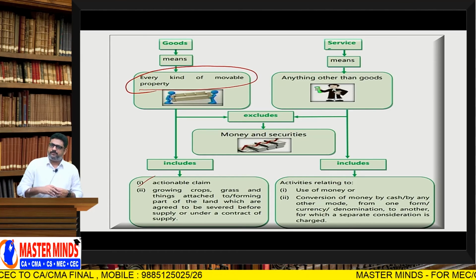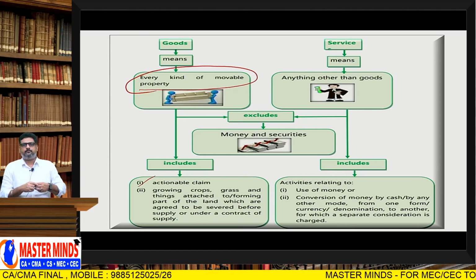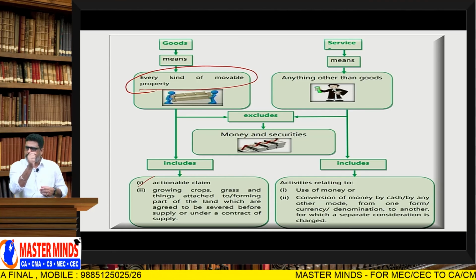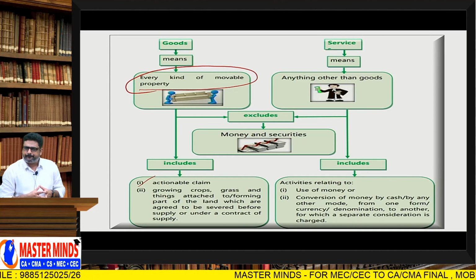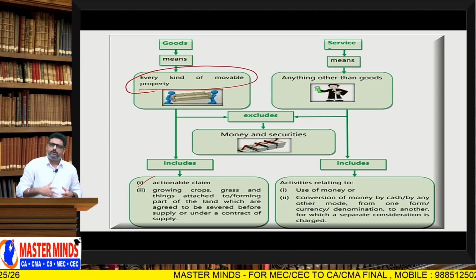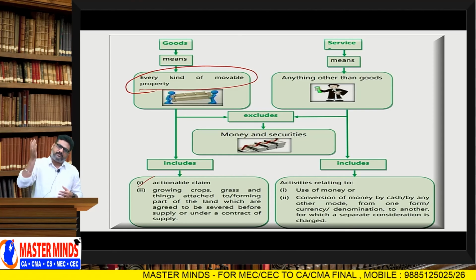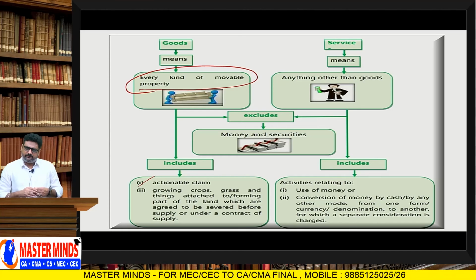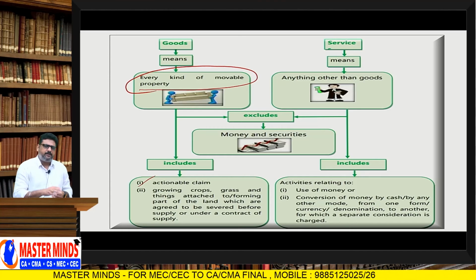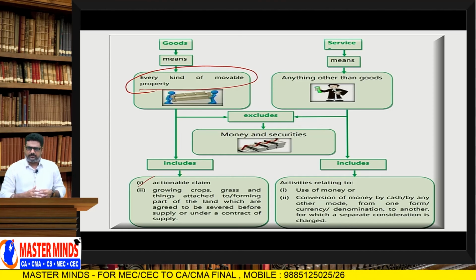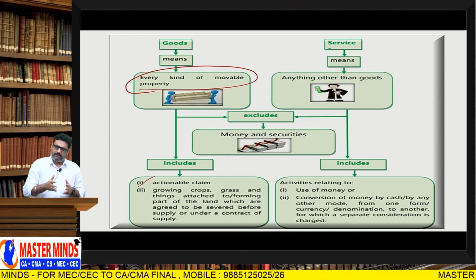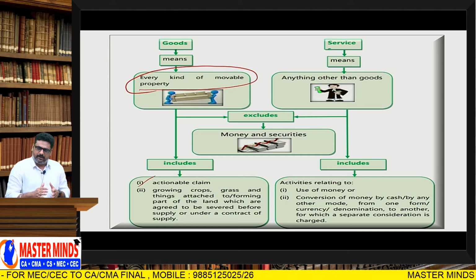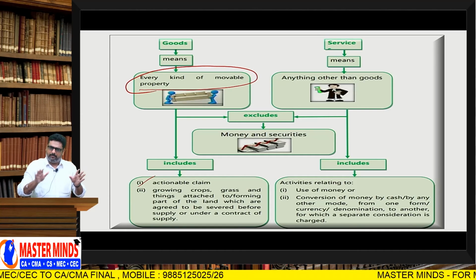That's why Section 7 subsection 2. What does 7 subsection 2 deal with? I just told you previously what it deals with. The negative list of GST. So 7 subsection 2 specifies that actionable claims other than betting, gambling and lotteries are not liable to GST.